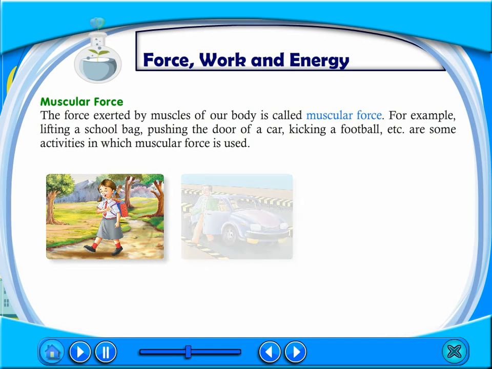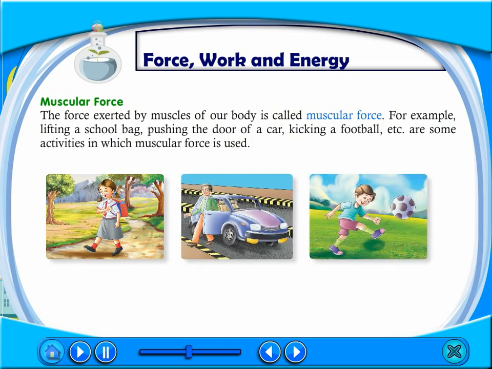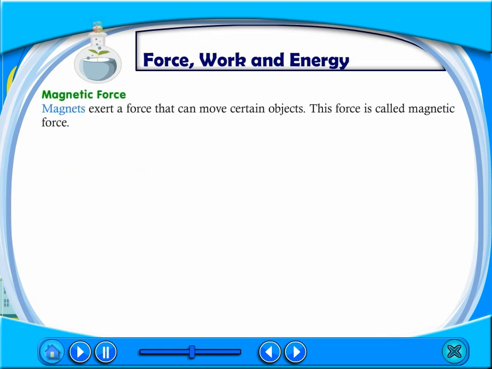Muscular force. The force exerted by muscles of our body is called muscular force. For example, lifting a school bag, pushing the door of a car, kicking a football, etc. are some activities in which muscular force is used. Magnetic force. Magnets exert a force that can move certain objects. This force is called magnetic force.